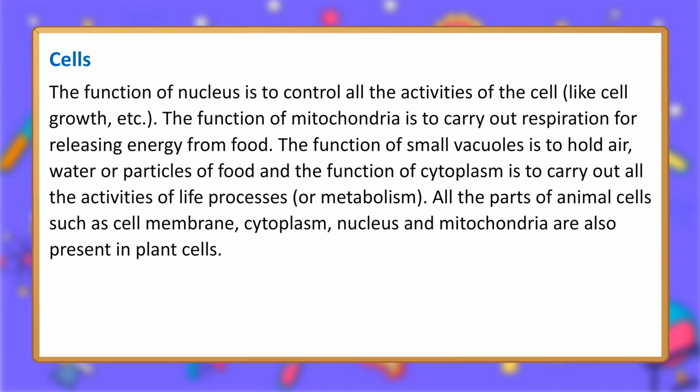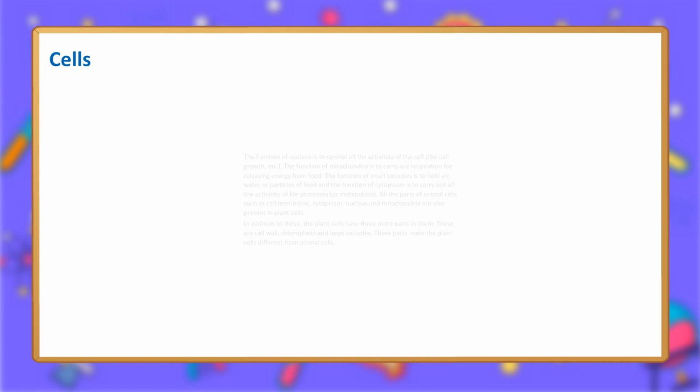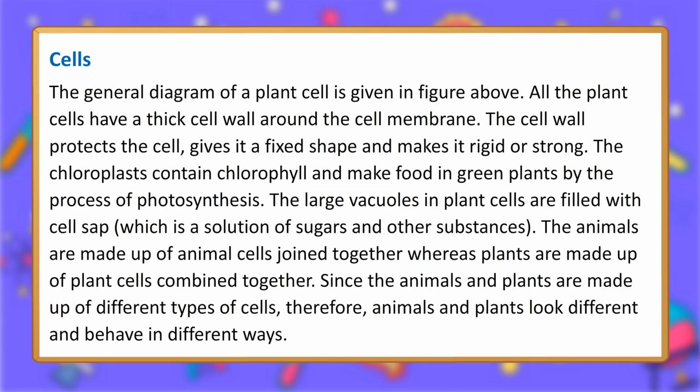All the parts of animal cells such as cell membrane, cytoplasm, nucleus and mitochondria are also present in plant cells. In addition to these, the plant cells have three more parts in them. These are cell wall, chloroplasts and large vacuoles. These parts make the plant cells different from animal cells. The general diagram of a plant cell is given in the figure above.